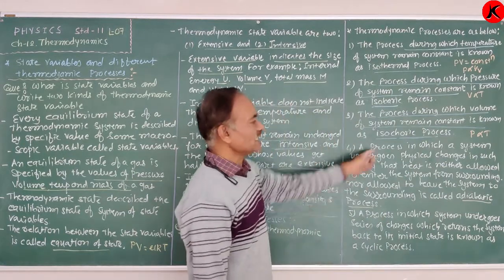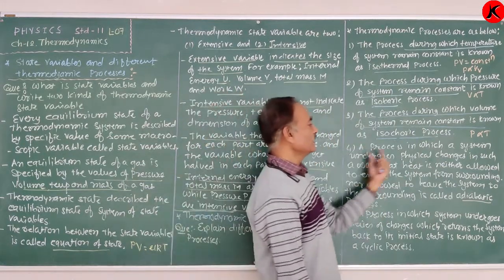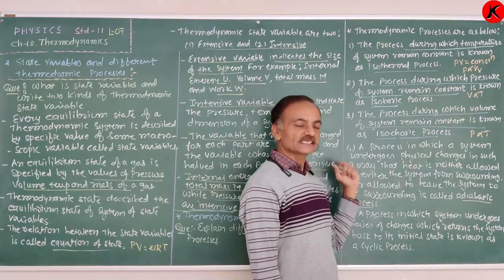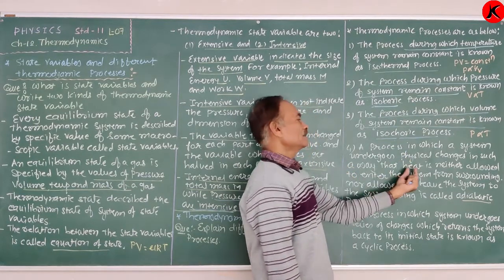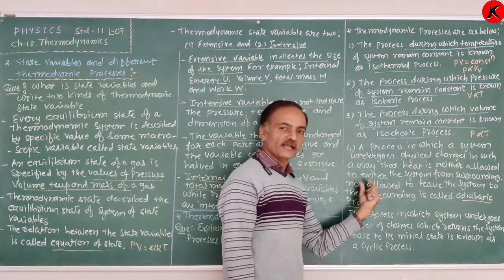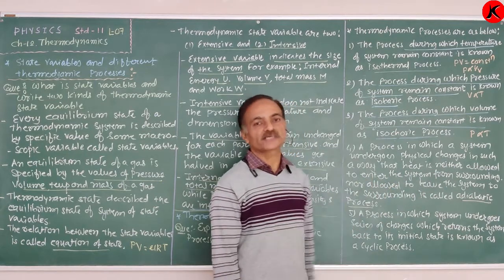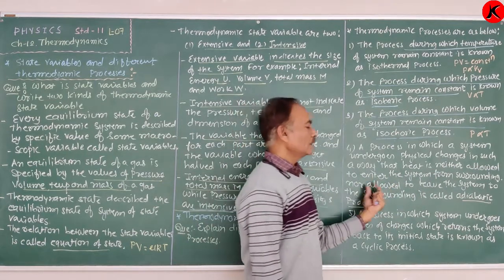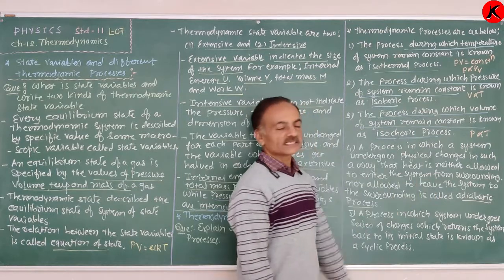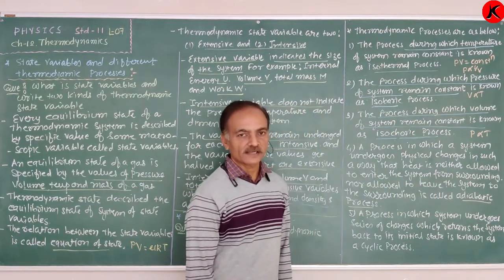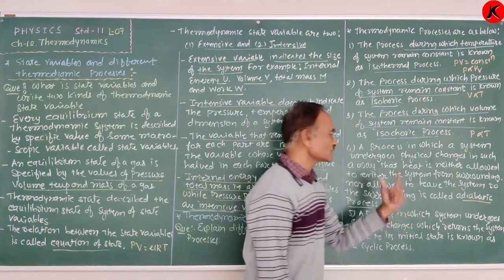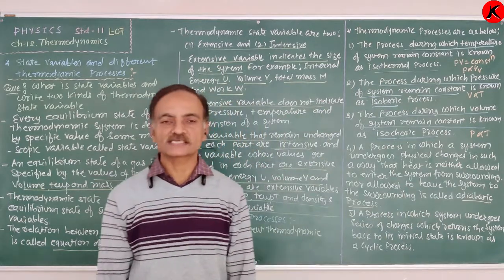Again, in an adiabatic process, heat is neither allowed to enter the system from the surroundings, nor allowed to leave the system to the surroundings.